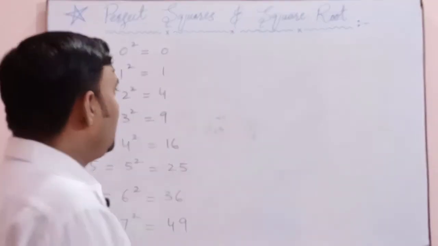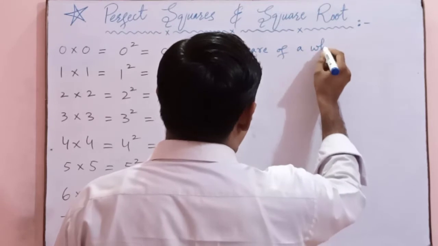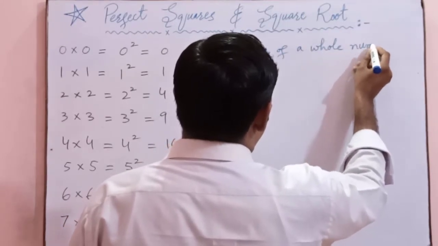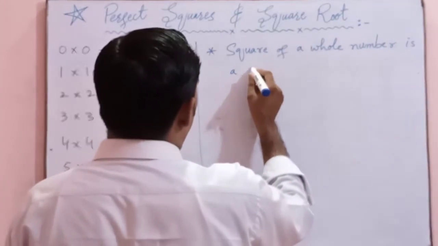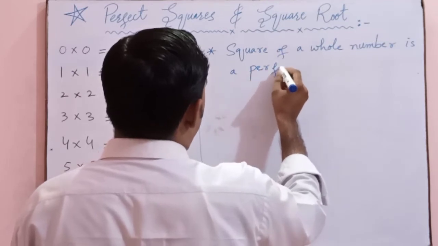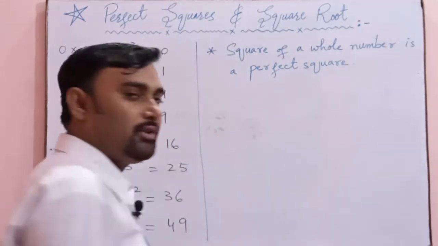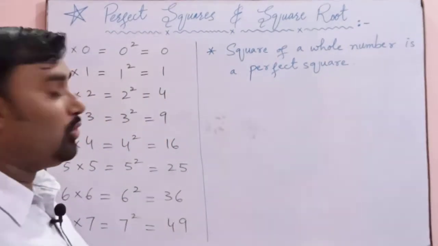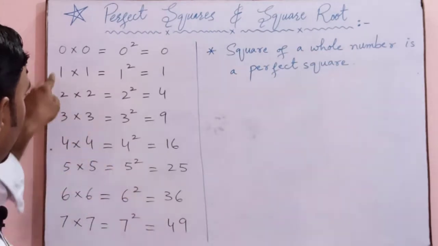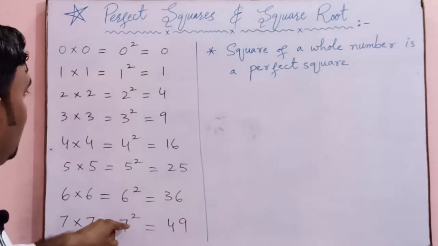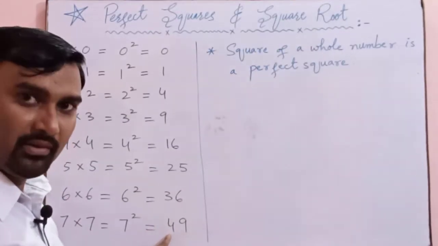So I am writing down over here: square of a whole number is a perfect square or square number. So all these numbers are the squares of whole numbers, so you can say that these are all perfect squares or square numbers.